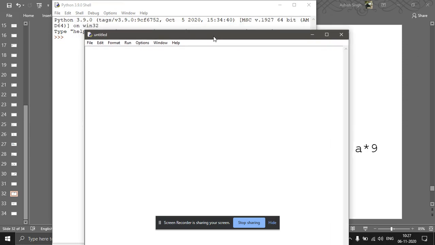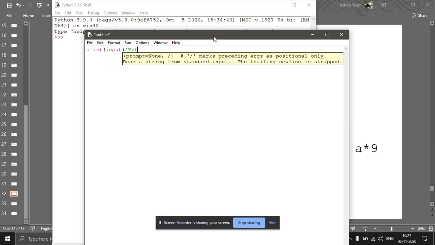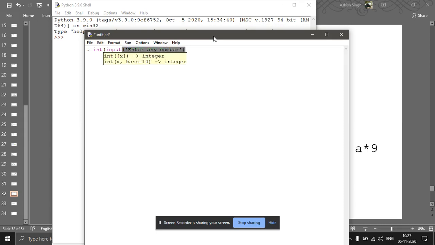The first example was of if, with int and input. The screen is visible to you. Enter any number. Okay, see, input: enter any number.